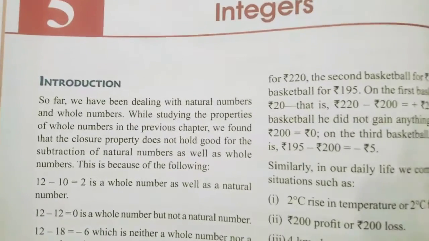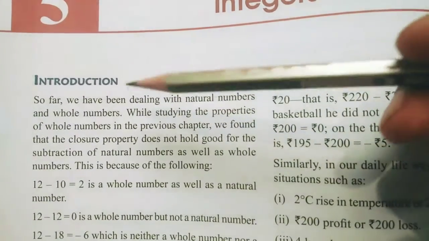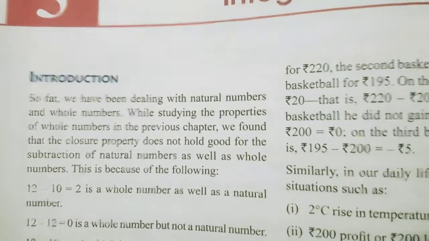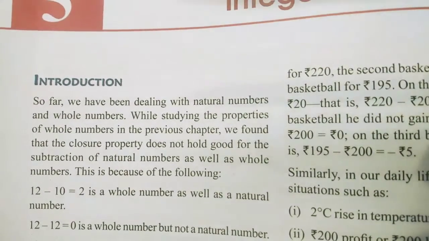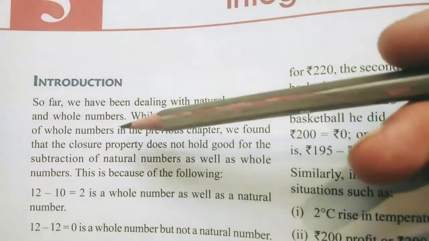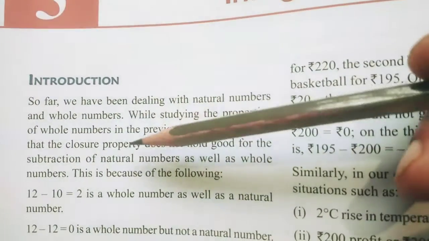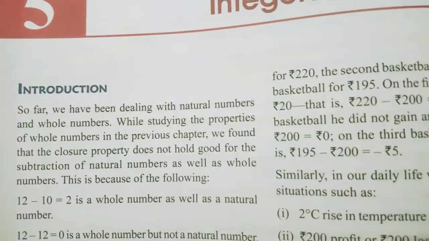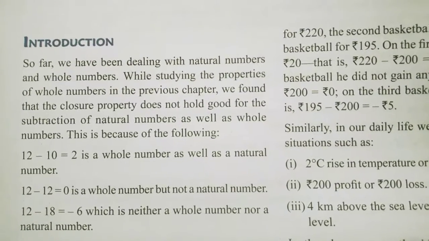So the introduction, what is given here, see all of you. So far we have been dealing with natural numbers and whole numbers. Okay, so I told you that we have learned about natural numbers and whole numbers. Natural numbers start from 1 and whole numbers start from 0. While studying the properties of whole numbers in the previous chapter, we found that the closure property does not hold good for the subtraction of natural numbers as well as whole numbers. So in the closure property you have seen in the previous chapter that it is not